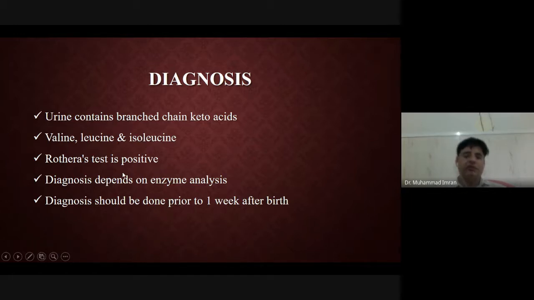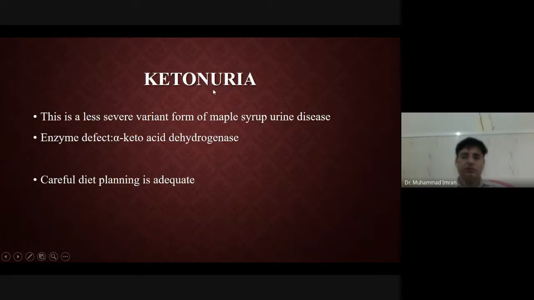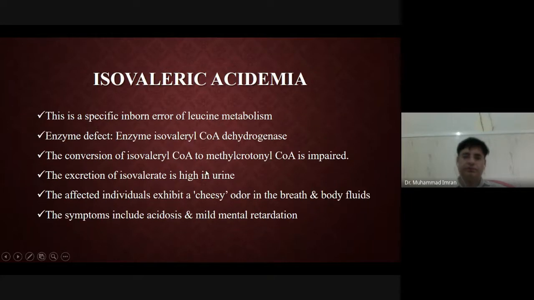I will provide you the link of the Rothera test. Diagnosis depends on enzyme analysis. Diagnosis should be done within 1 week after birth. A diet low in branched-chain amino acids is the only treatment. Ketonuria: if the keto acid comes into the urine, then this is ketonuria. Isovaleric acidemia: when the isovaleric acid level increases in the blood due to deficiency of the enzyme isovaleryl CoA dehydrogenase.